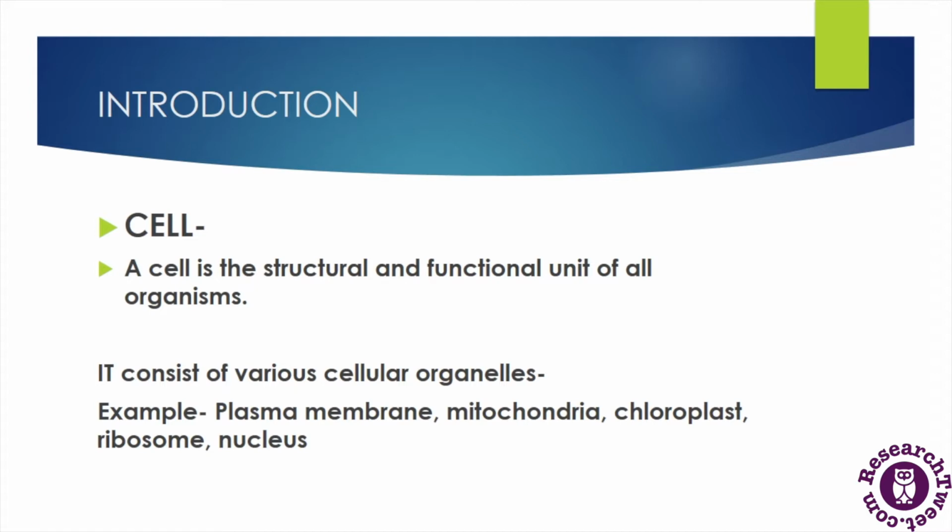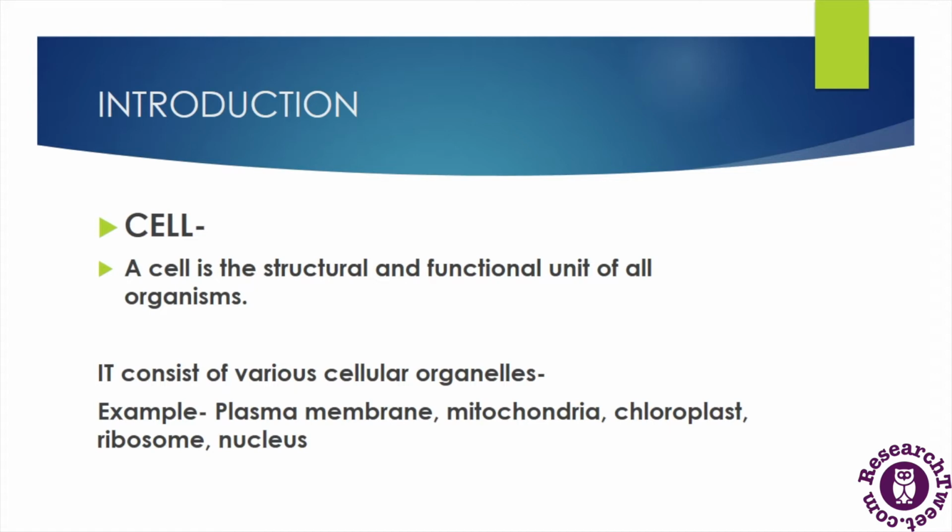Now let's understand what a cell is. Basically, the cell is defined as the structural and functional unit of all cellular organisms, which means that the cell is the monomer unit for all organisms. And there are basically two types of cells. The first one is the prokaryotic cell and the other one is the eukaryotic cell.